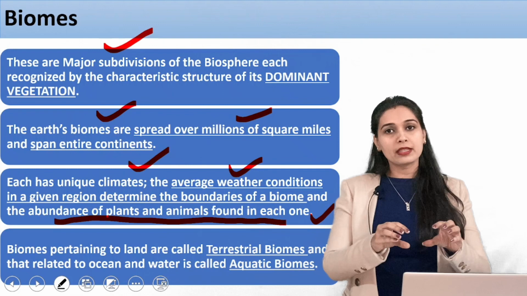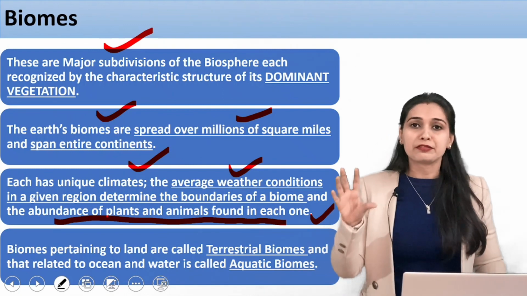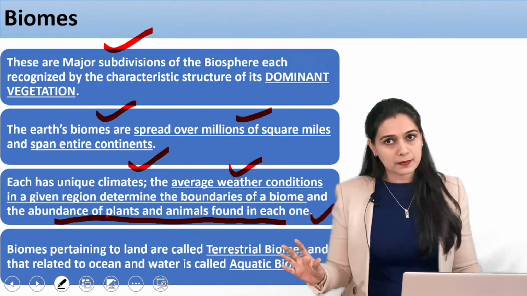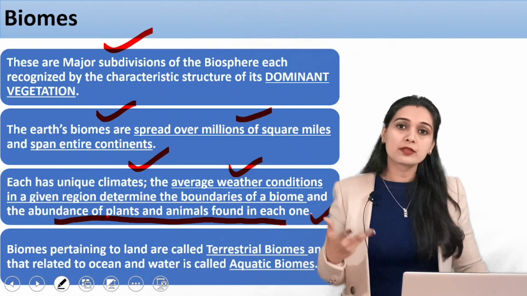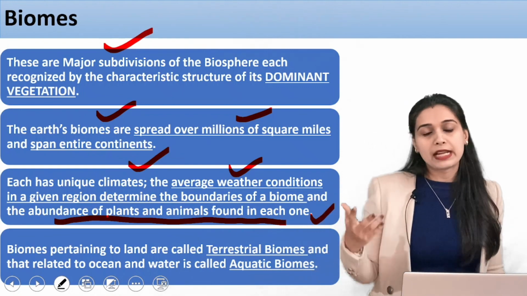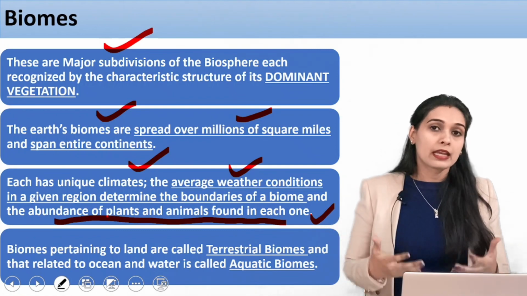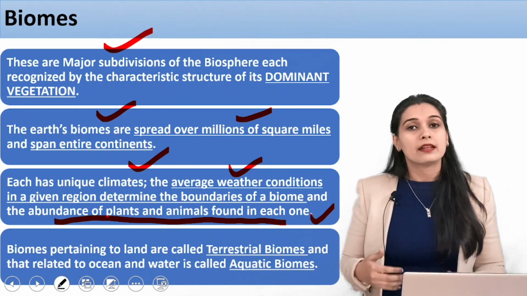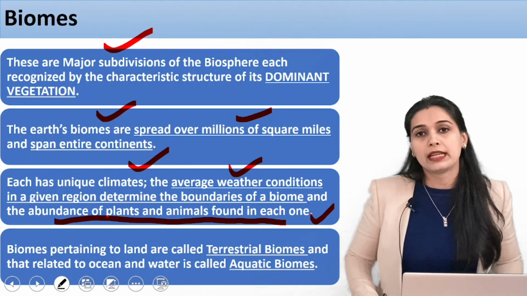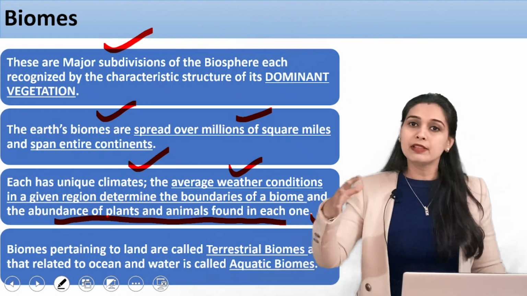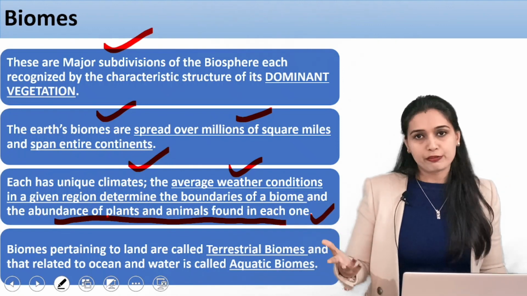It is the same thing that I have explained to you before, that if you are talking about a rainforest, that is a rainforest because there is a lot of rainfall. It will have certain plants and animals that will exist. If you are talking about an area that is receiving very little rainfall, it will have desert-like conditions. It will have fewer life forms.